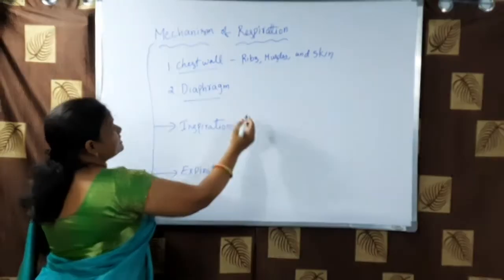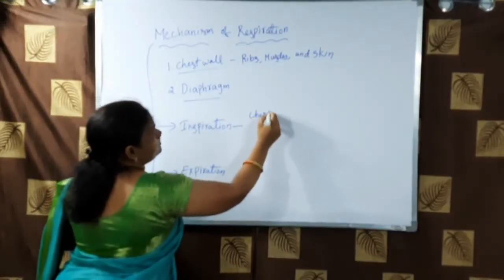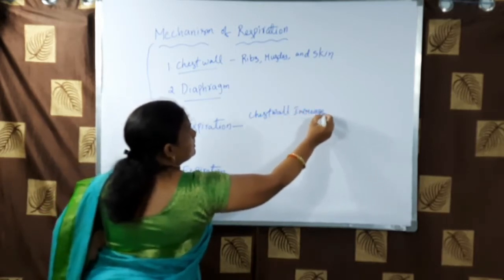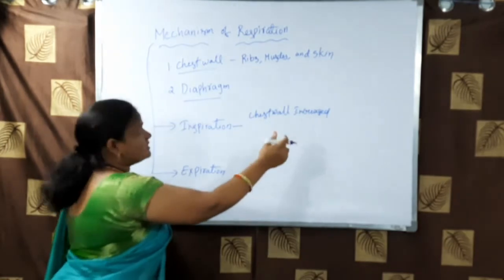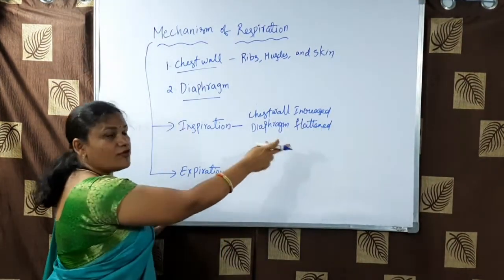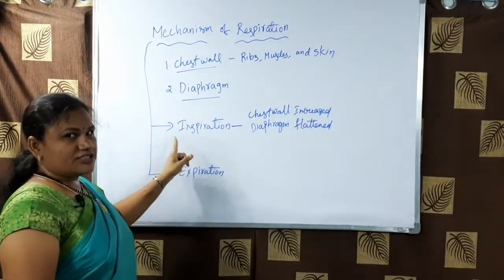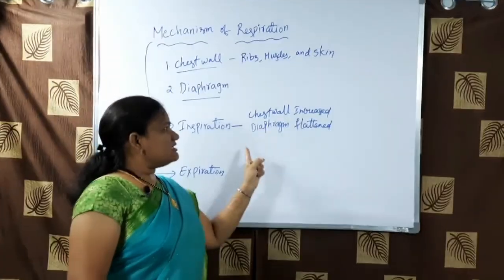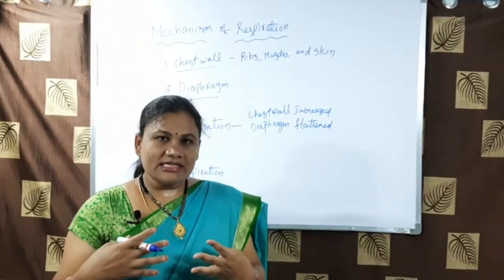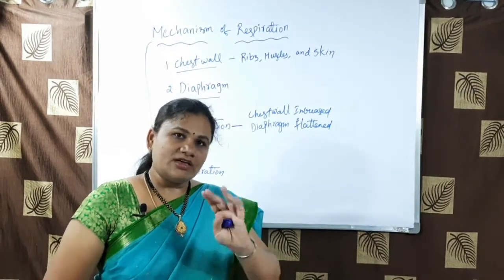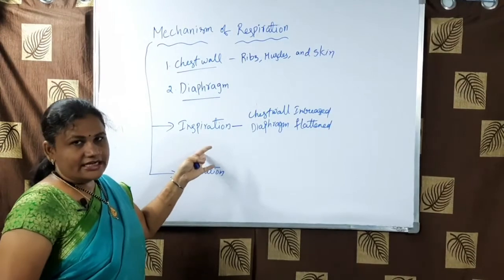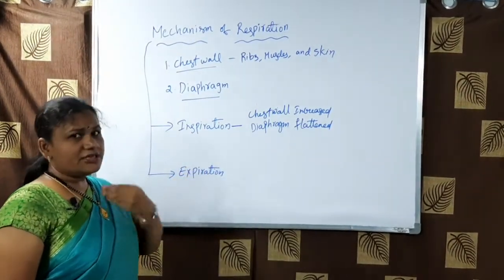So here the chest wall is increased and the diaphragm is flattened, so that the volume is increased a lot and air rushes inside. That process we can call inspiration or inhalation. It's nothing but breathing in of air.